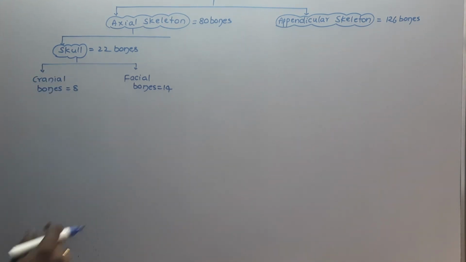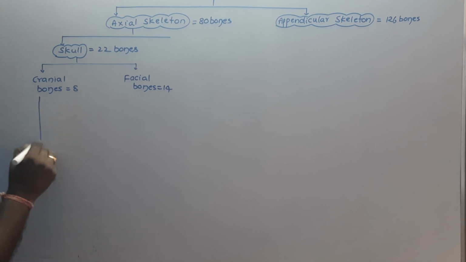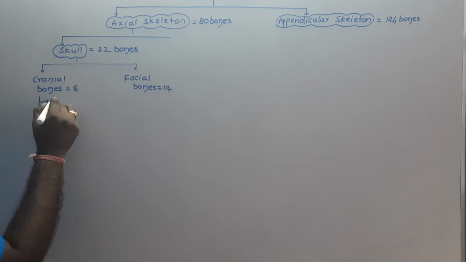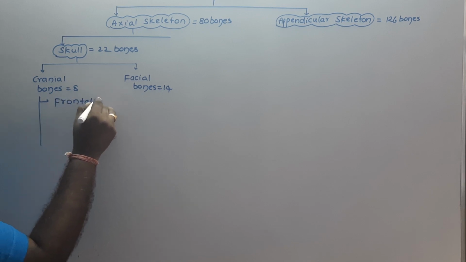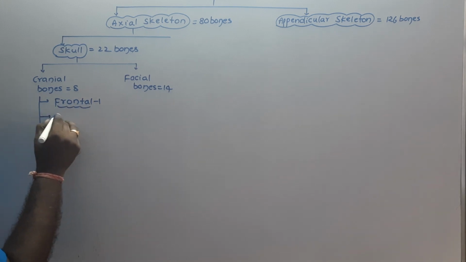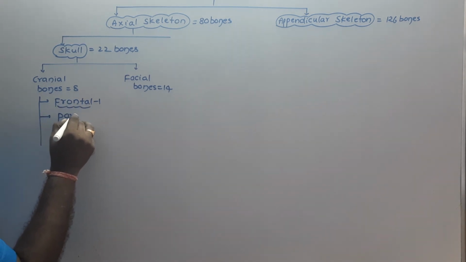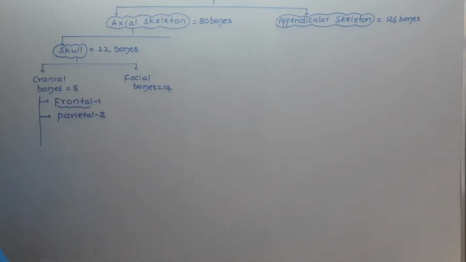Among the cranial bones, we have different types. The bone which forms the forehead is the frontal bone. The roof of the skull is formed by the parietal bones, which are 2 in number.